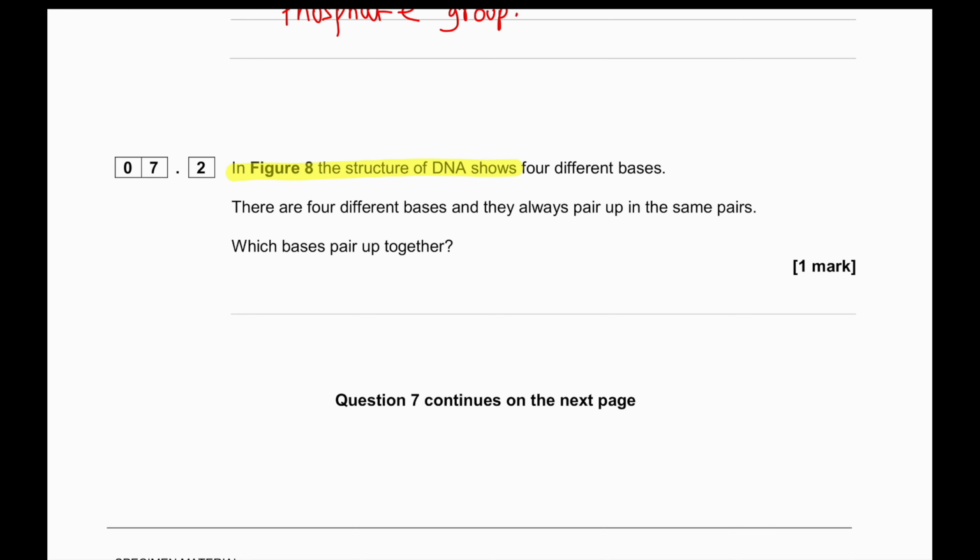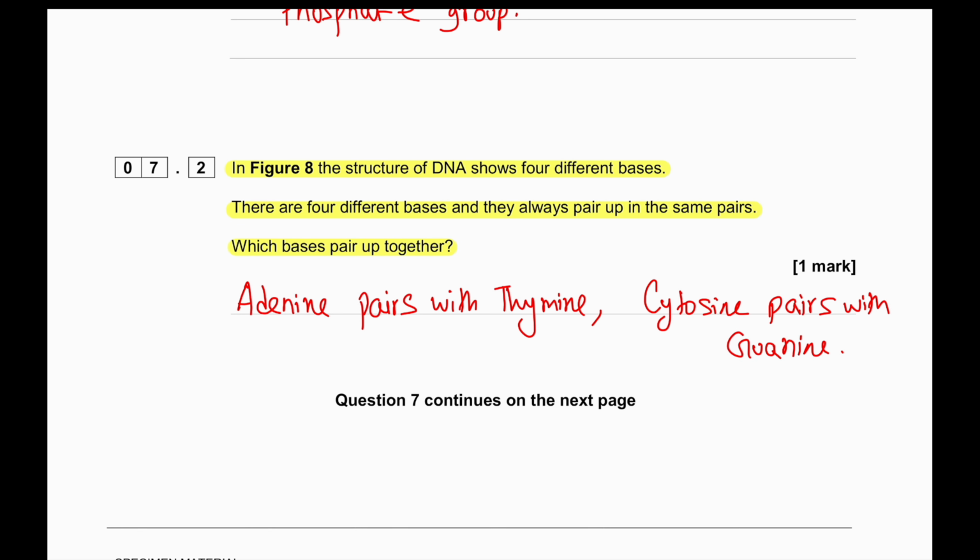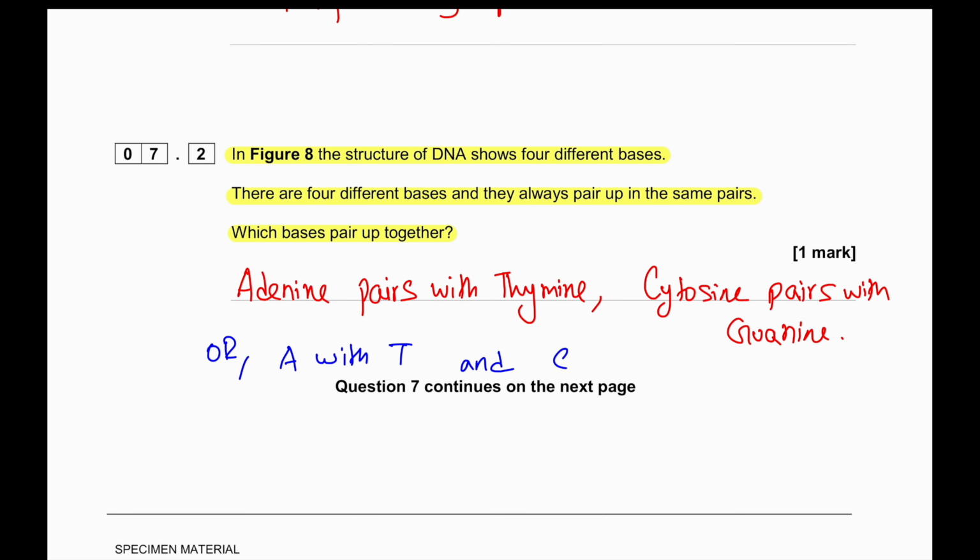In figure 8, the structure of DNA shows 4 different bases, and they always pair up with the same partners. Which bases pair up together? Adenine always pairs up with thymine, and cytosine pairs up with guanine. Or we can write A with T and C with G.